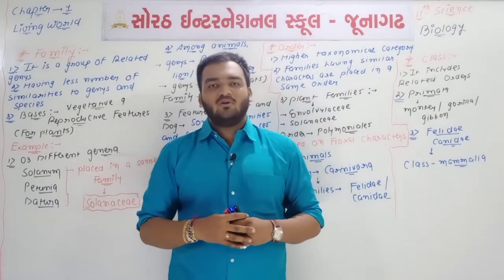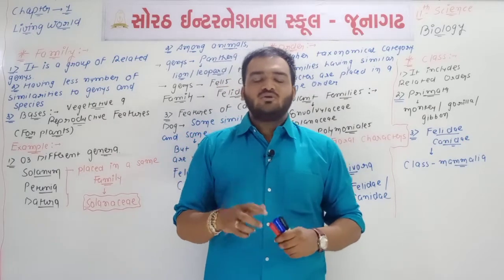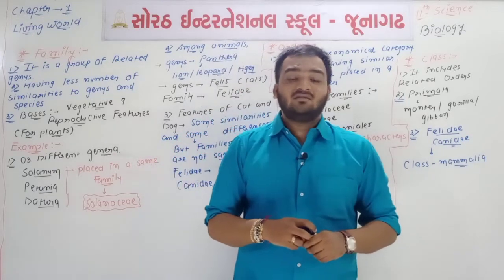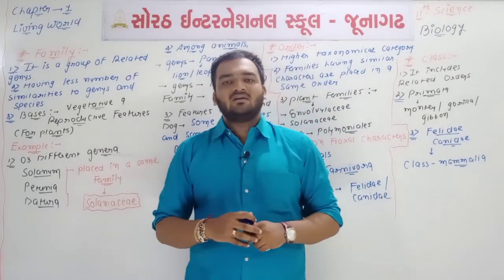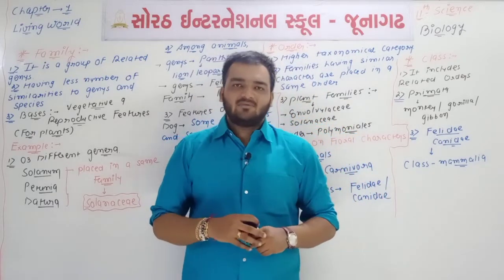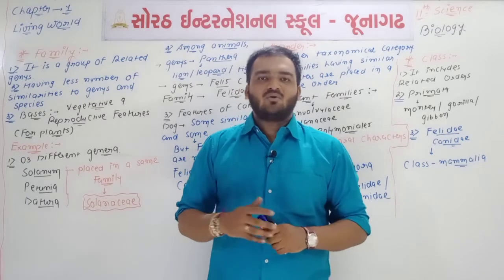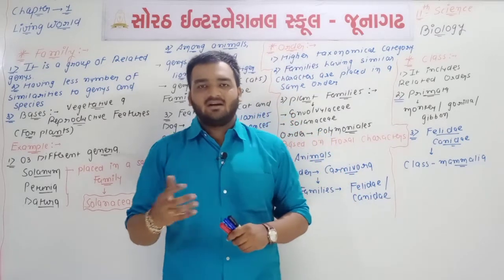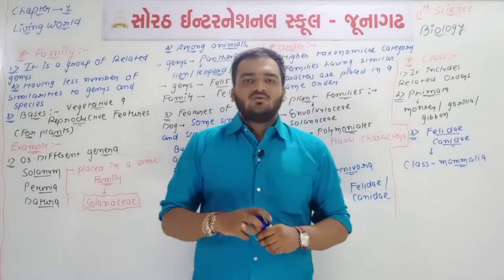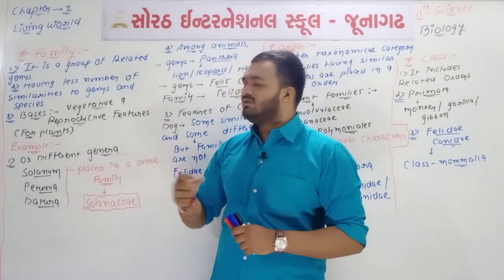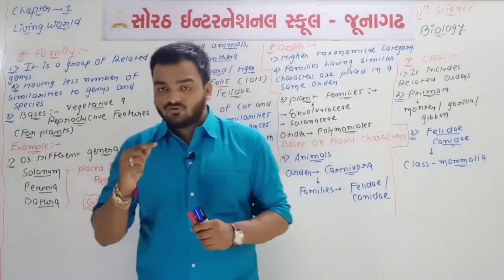Some rules and regulations are also there. You know the two different institutes, the ICBN and ICZN. What are the full forms? International Code for Botanical Nomenclature is connected with the plants, while International Code for Zoological Nomenclature is connected with the animals. So this is all about the last concept, and today we will talk about the first short note.